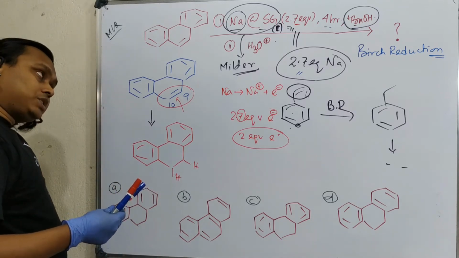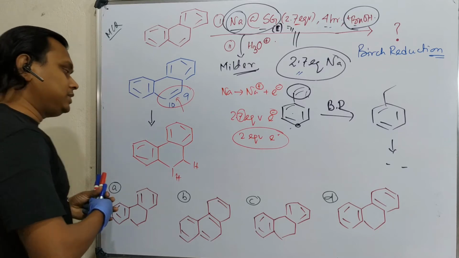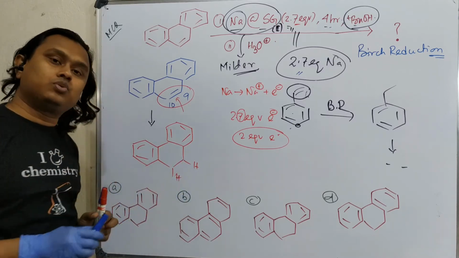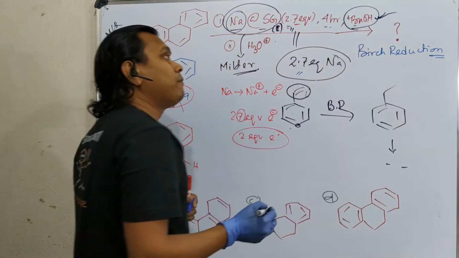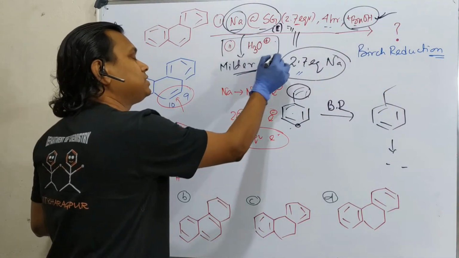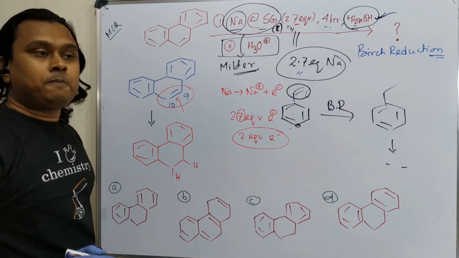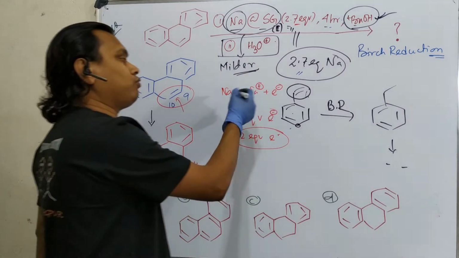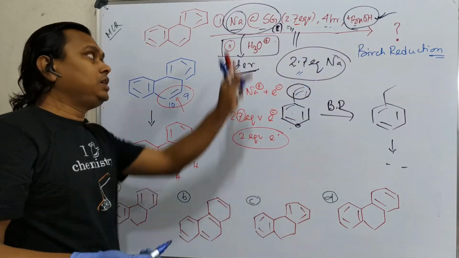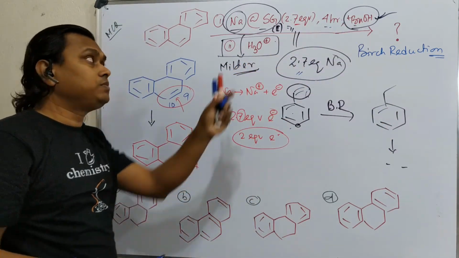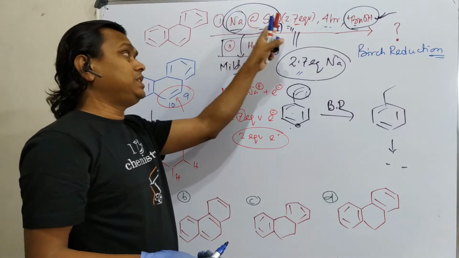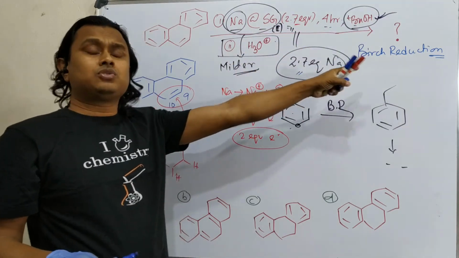Now the question: from where do these two protons come, what is the source of these two protons? The proton source is butanol. But why have I mentioned H3O plus? Because remember, what I asked: what is the end product? If you do this reaction, will you get the final product directly? Obviously not, because in the reaction medium there is sodium, silica gel, and many other things. So you need to purify.